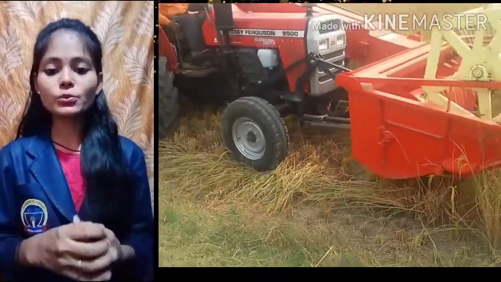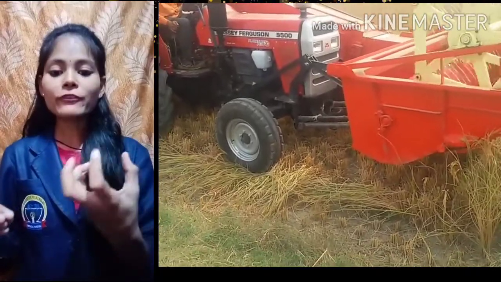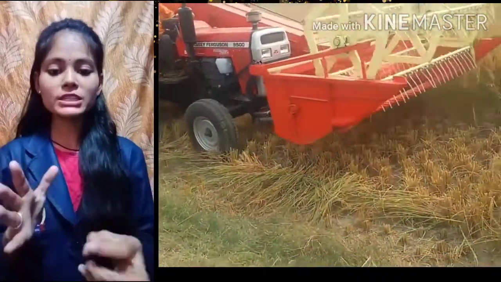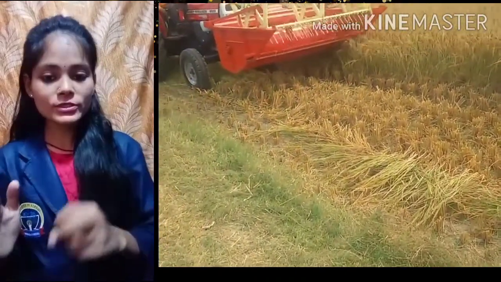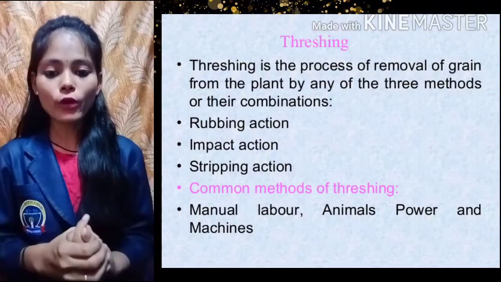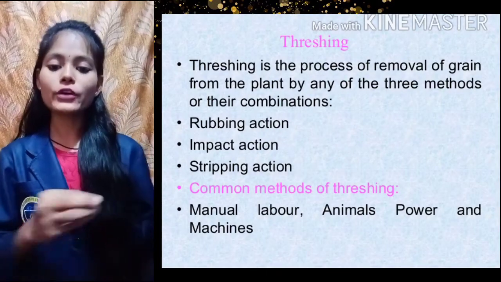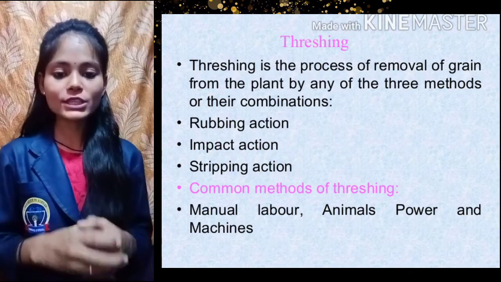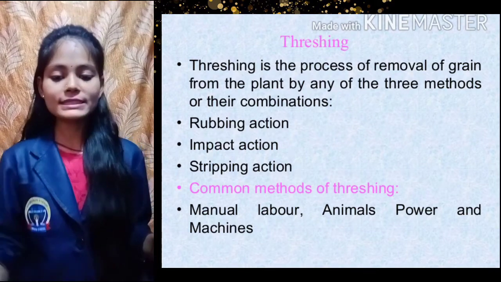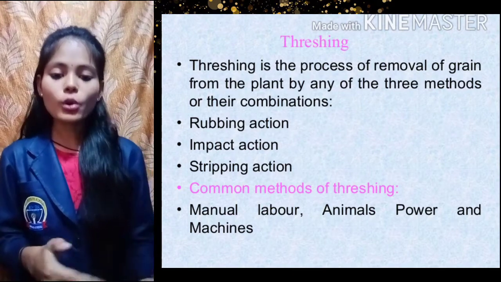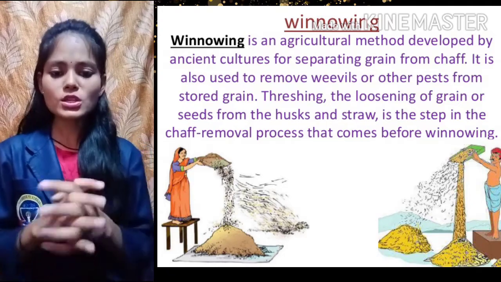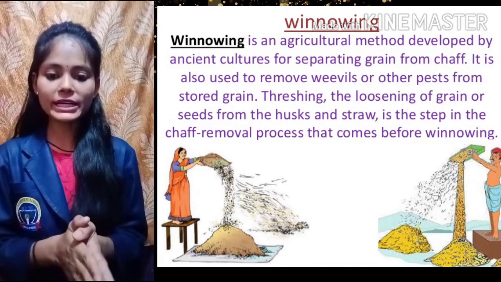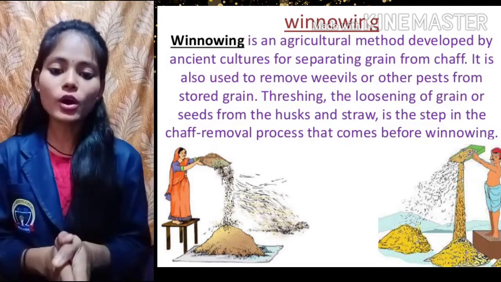What do these threshers basically do? They remove the chaff of that wheat, our crop also. Chaff means वो जो छिलका होता है, उसको भी वो remove कर देता है. So the process of removing chaff from the seed is called what? It is called threshing. The process of removing chaff from our seed is called threshing. Okay, now seeds are there, chaff is also there. So by using wind, what can we do? We can separate our seeds from chaff, and that process is known as winnowing. So what is winnowing? The process of separating chaff and our seed is called winnowing.